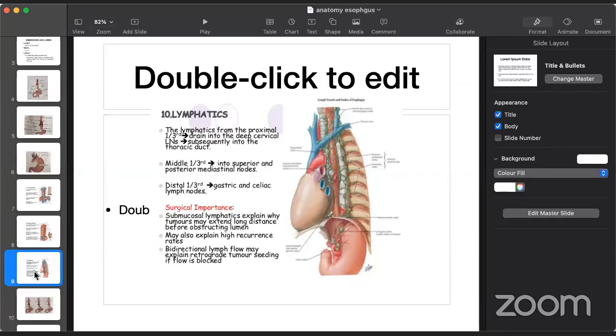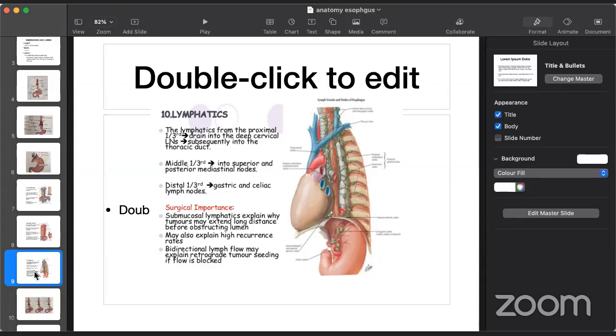The mid one third of the esophagus drains into the superior and posterior mediastinal nodes. This is very constant, but any enlarged nodes cannot always be metastatic, so it has to be correlated with the imaging, which I will elaborate on later. And the distal one third of the esophagus drains into the gastric and celiac lymph nodes. So that is a good amount of rich lymphatic drainage. Just like arterial and venous drainage, there is a good amount of lymphatic drainage in all directions.